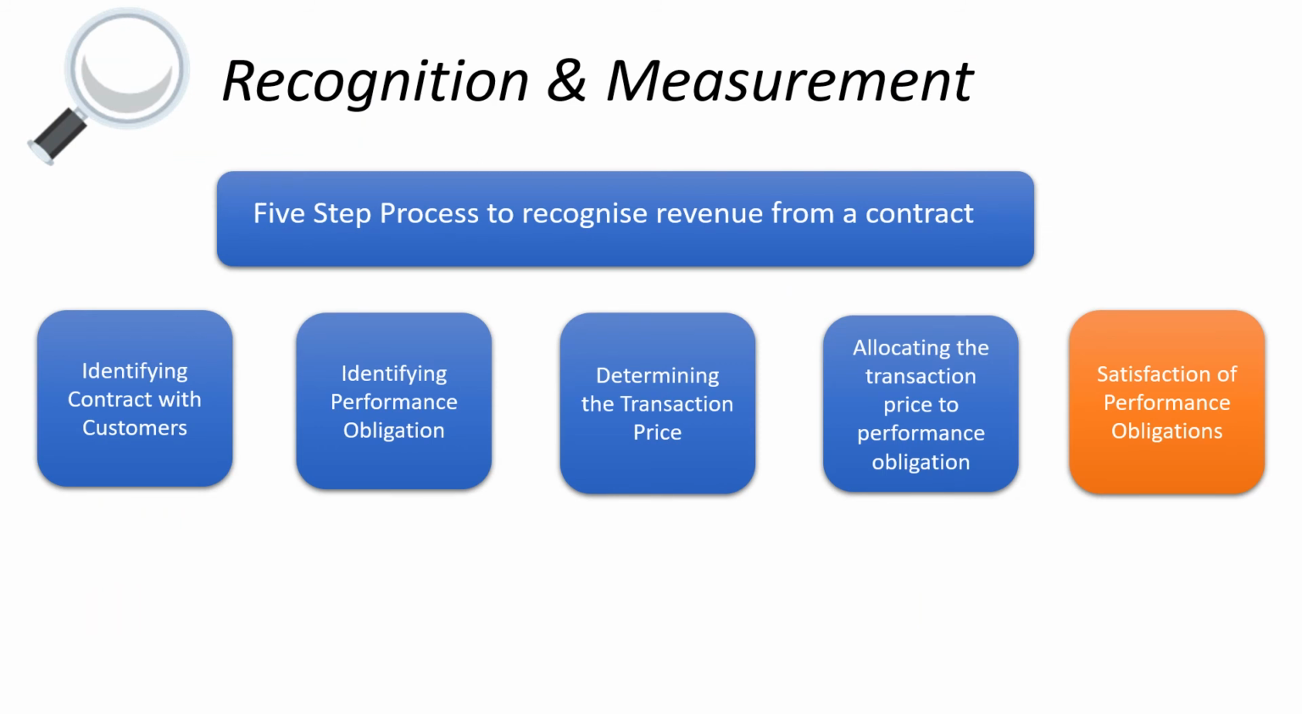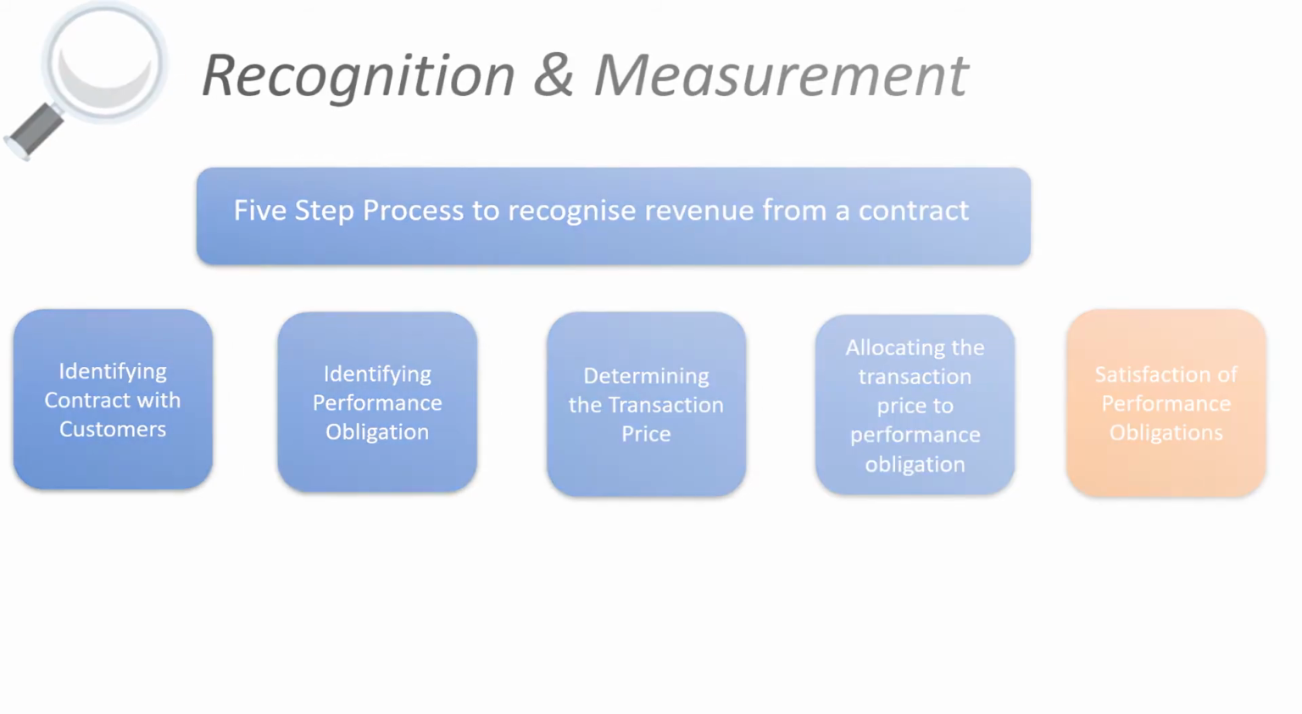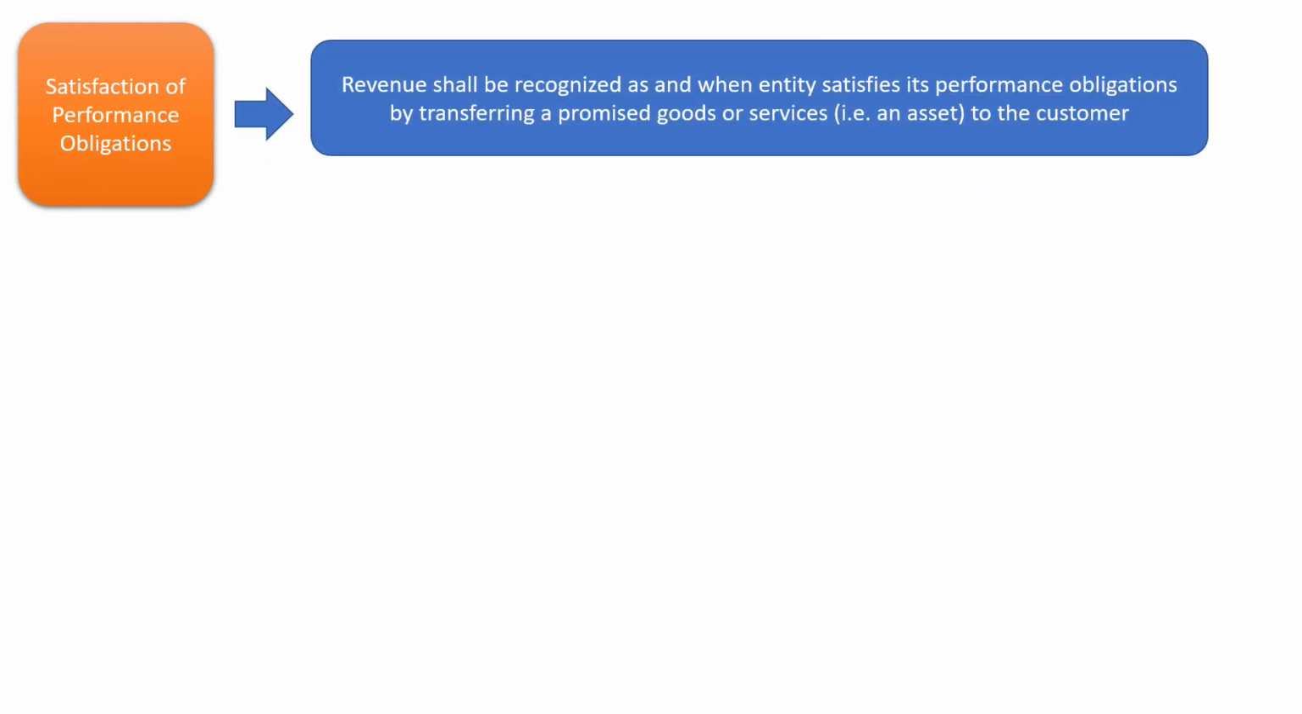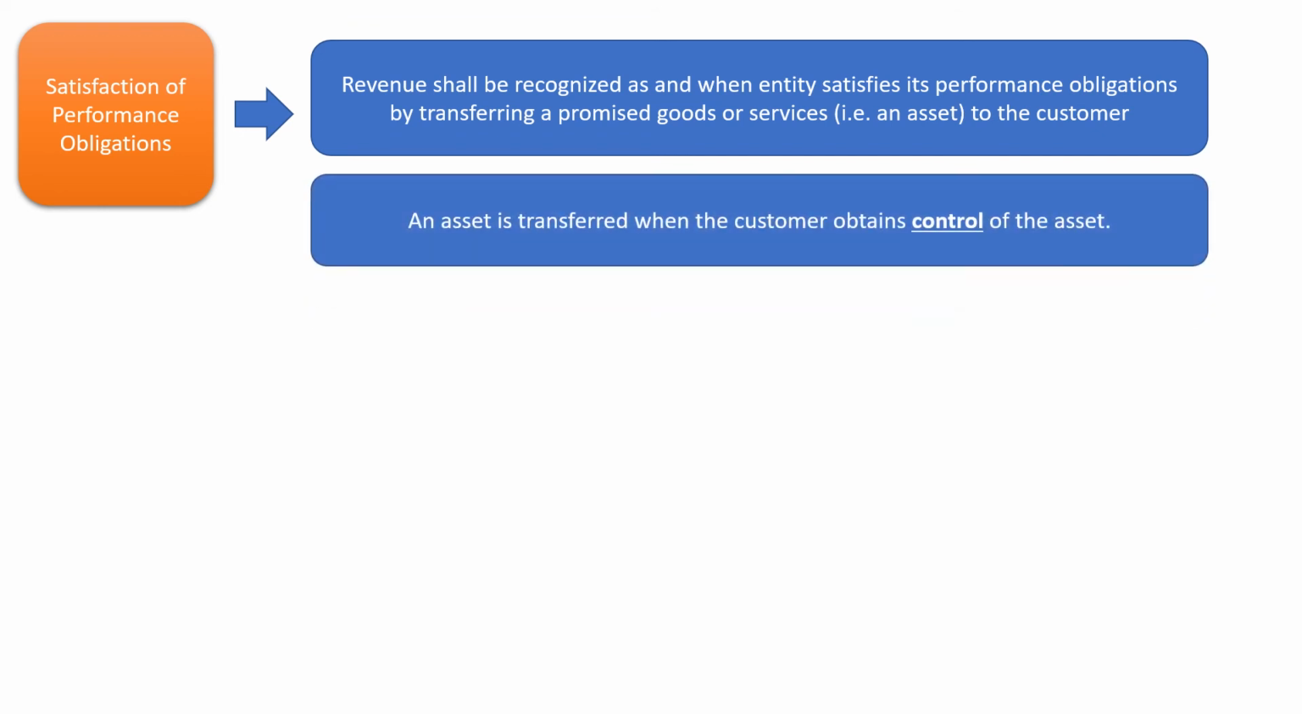Now we are towards the last step of revenue recognition, that is satisfaction of performance obligation. Revenue shall be recognized as and when the entity satisfies its performance obligations by transferring a promised good or service, that is an asset, to the customer. An asset is transferred when the customer obtains control of the asset.